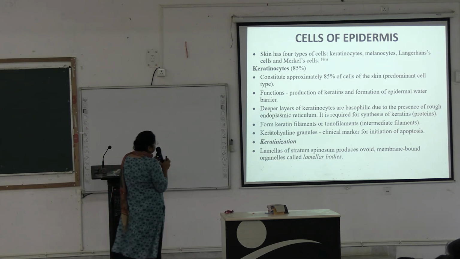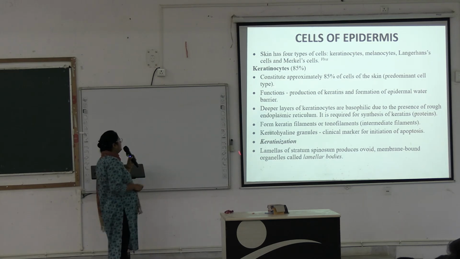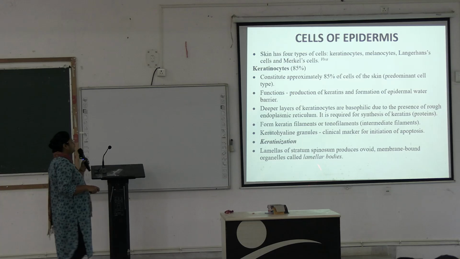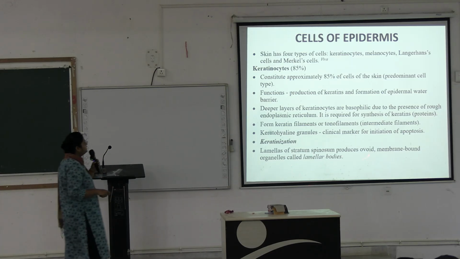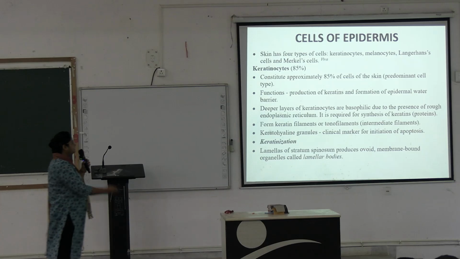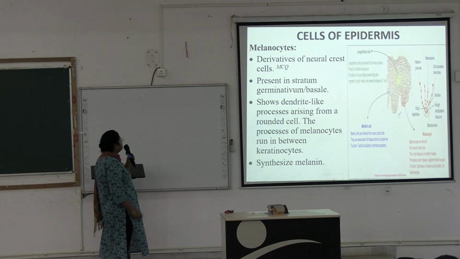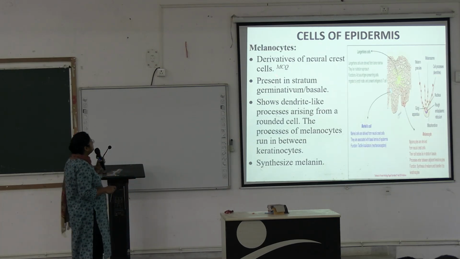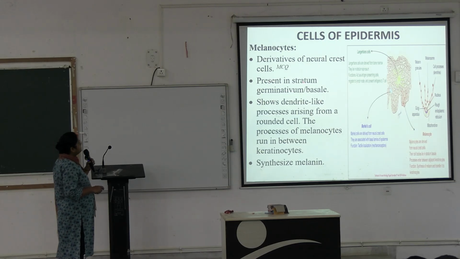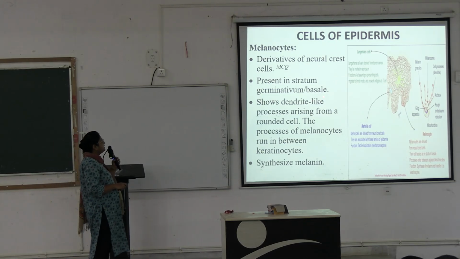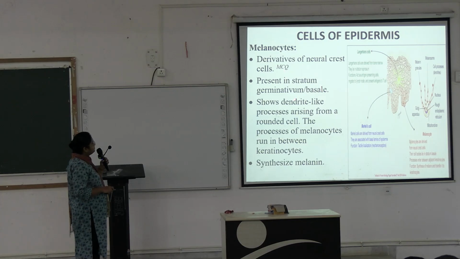Next, they help in keratinization, and cells of stratum spinosum produce ovoid membrane bound organelles called lamellar bodies. Okay, next is the melanocytes. Melanocytes are derivatives of neural crest cells and present in the stratum germinativum or stratum basale.